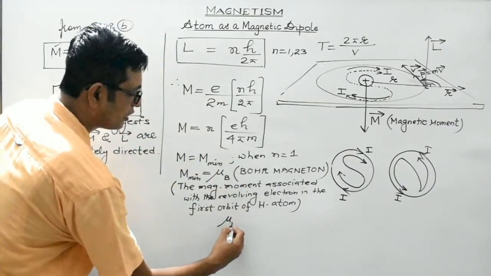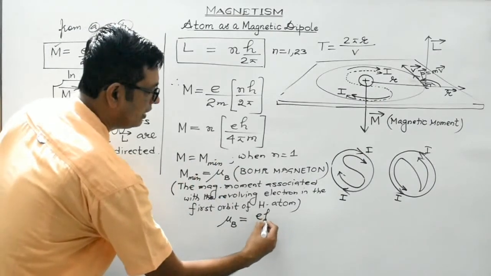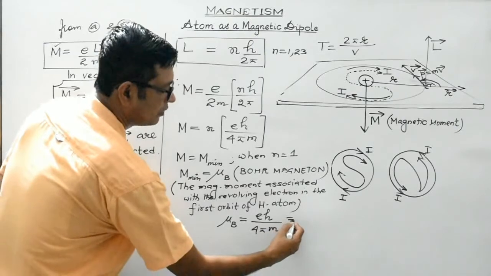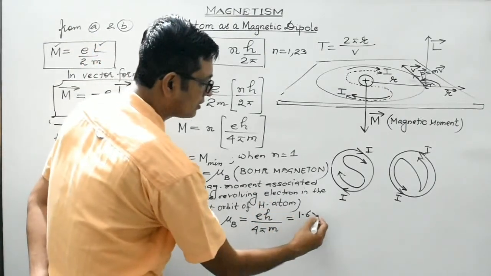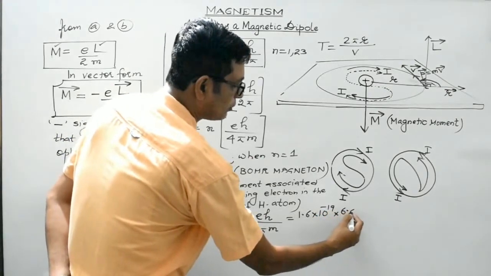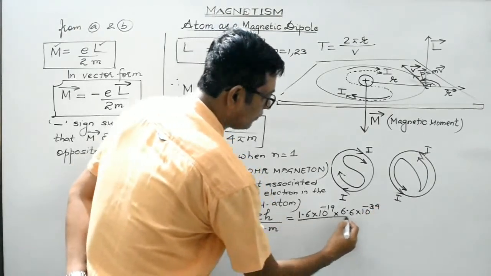So Bohr magneton is equal to, substituting the value of n as 1, e h divided by 4 pi m. You can substitute the values. e is 1.6 into 10 raised to the minus 19. Planck's constant is 6.6 into 10 raised to the minus 34, in SI obviously.